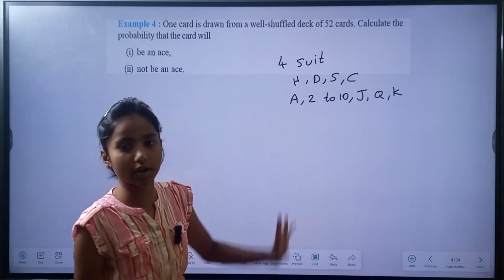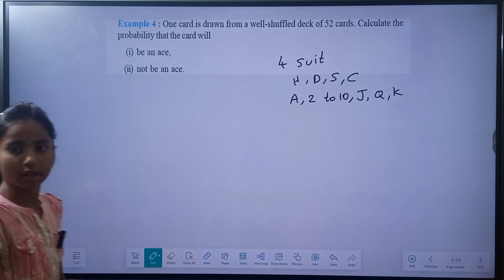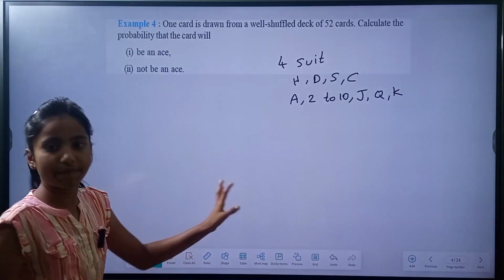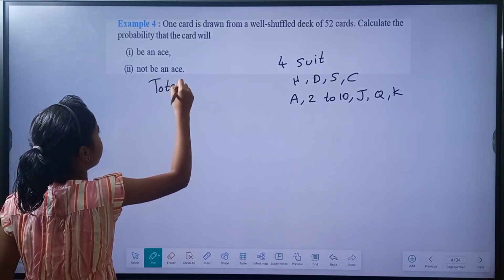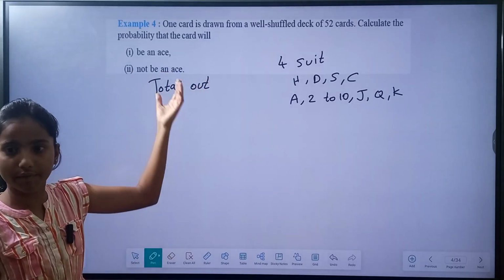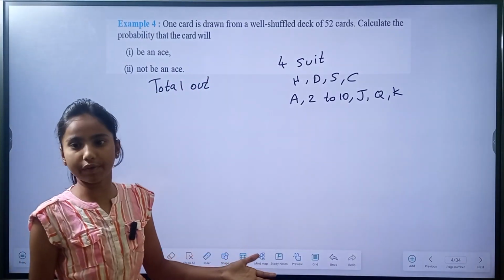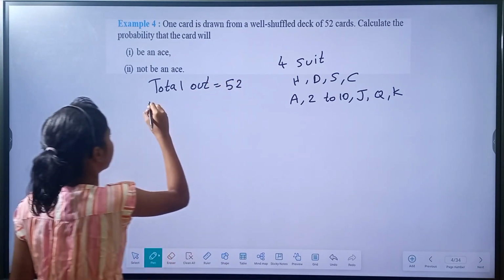Now let us follow our question. Calculate the probability that the card will be an ace. First let us write the total outcomes. We have 52 cards and we have to take one card out. So we have 52 ways for that. We can directly write 52.